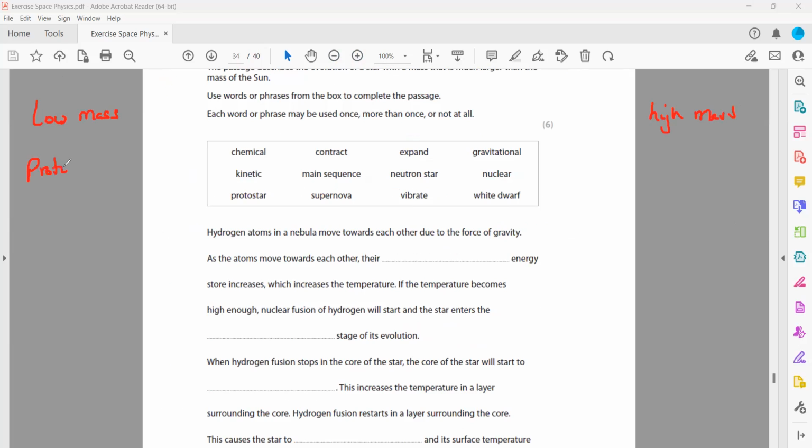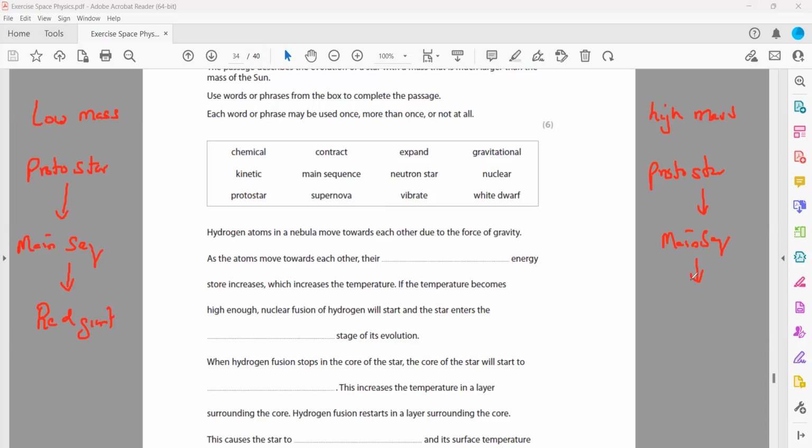Here we have a protostar. The protostar will enter a main sequence once the radiation pressure equals the gravitational pull. This will also enter a main sequence, but it will have a smaller lifespan in the main sequence. Then from main sequence, once the hydrogen fusion ceases, it contracts and collapses, and it starts helium fusion. And as a result, it will become a red giant.